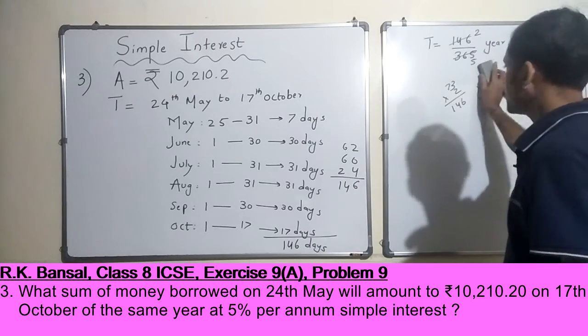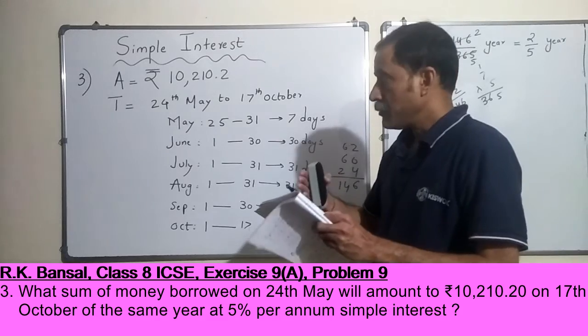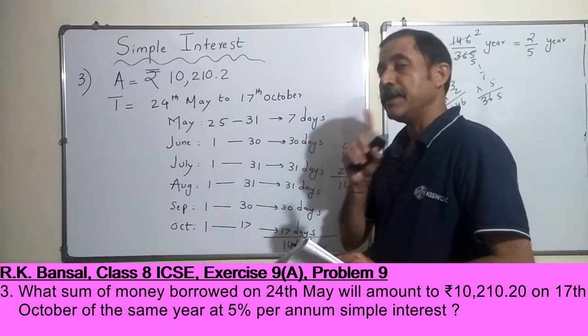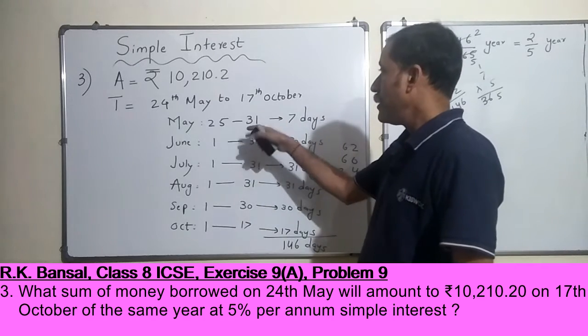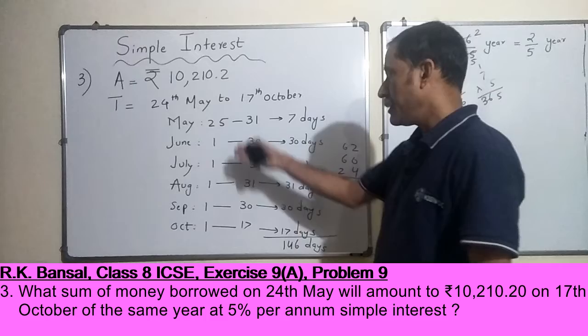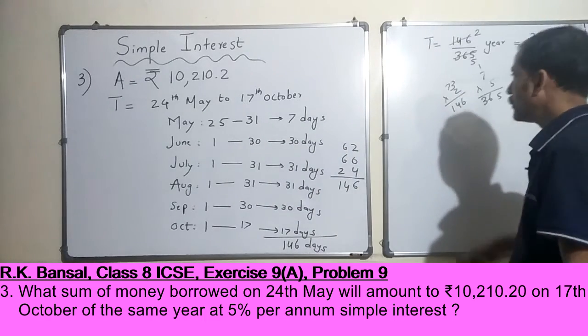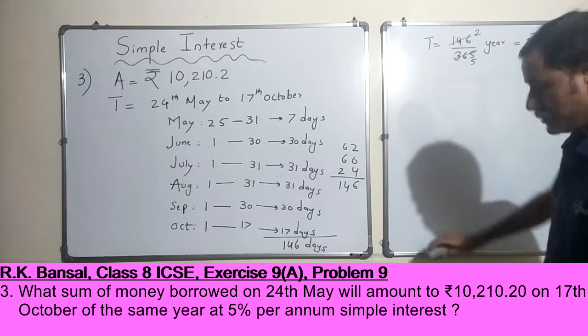I hope you understood. We did not count 24 because you count from the next day, right? Then one day would be over. 25th, one day would be over. 26th, 2 days would be over, right? By the end of May, that is 31st, 7 days would be over, and then if you just go on, this is how you would eventually get the number of days. Okay. All right. So that was the concept here.